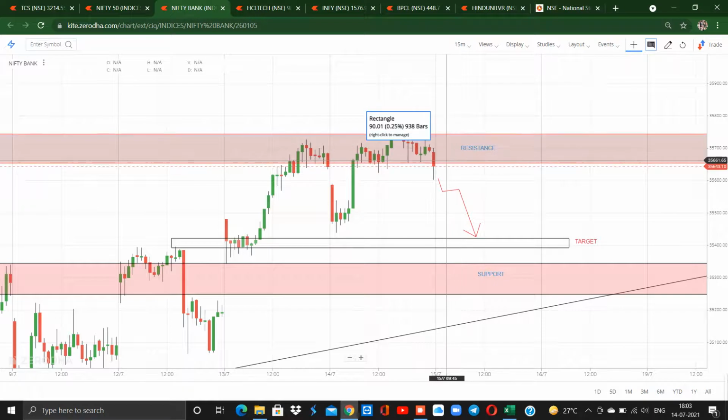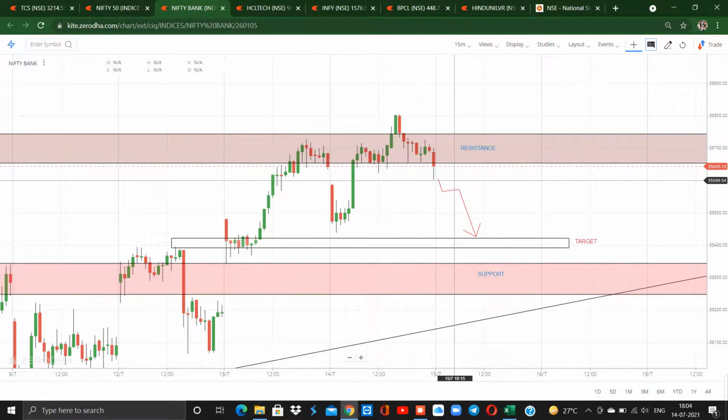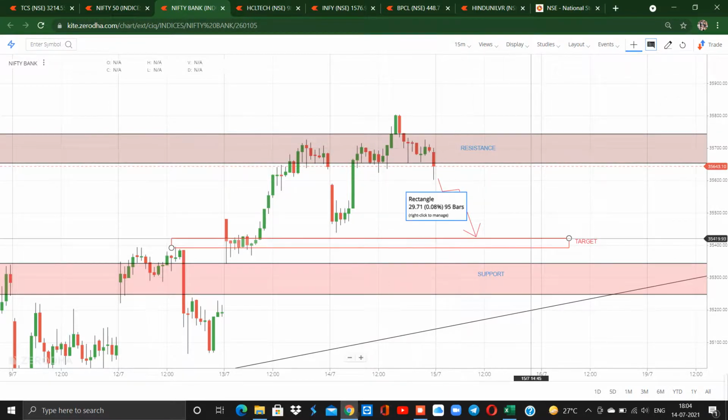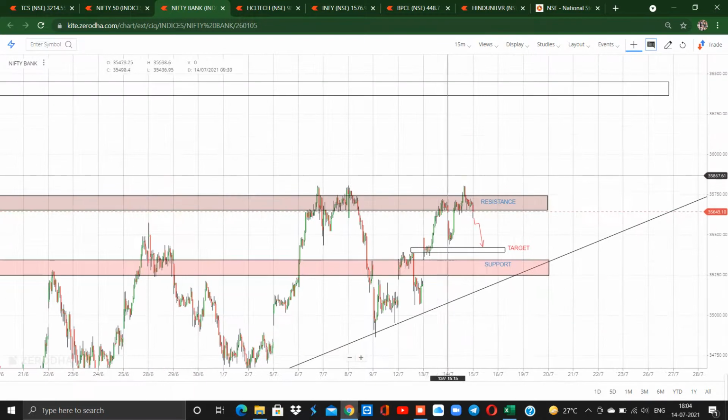Whenever the market opens tomorrow flat and closes with a bearish candle and crosses below the low, which is around 35,600, we could go for selling, and our target might be around 35,400 on the selling side. So here also, like Nifty 50, we have kind of rejections over here.